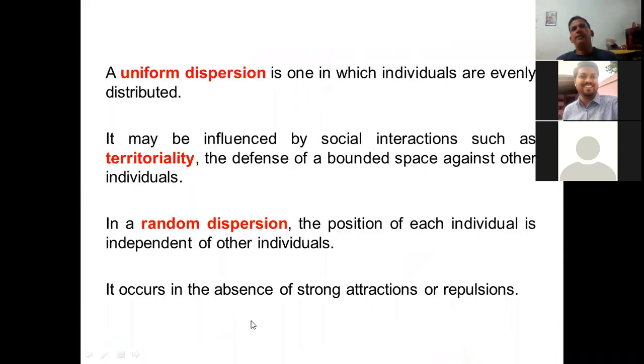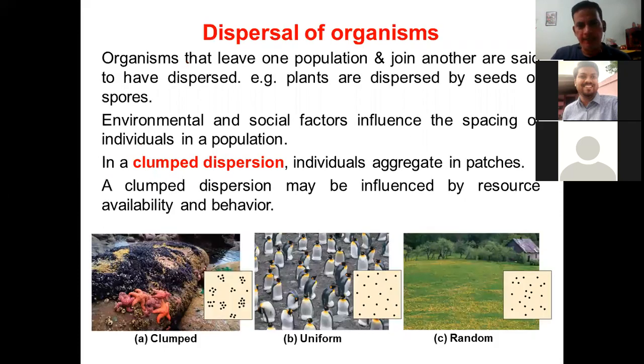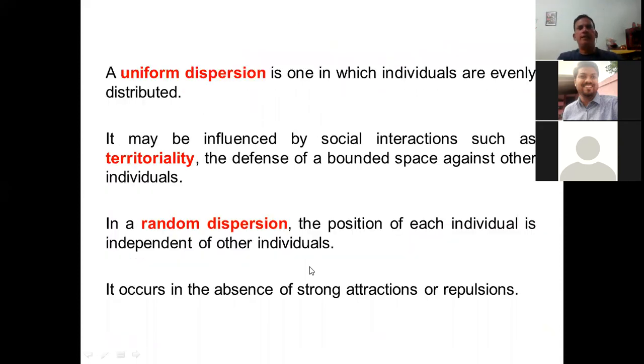So second is the uniform, in which individuals are evenly distributed. So this was a typical example here. You can see there are a lot of penguins. So they are evenly distributed here. So this kind of distribution may be influenced by social interactions such as territoriality.